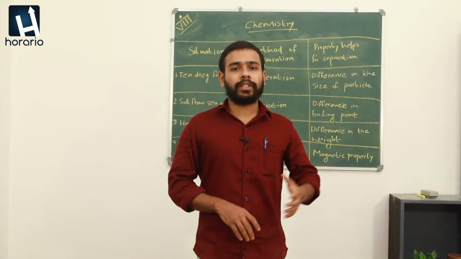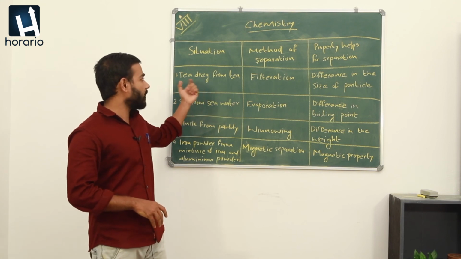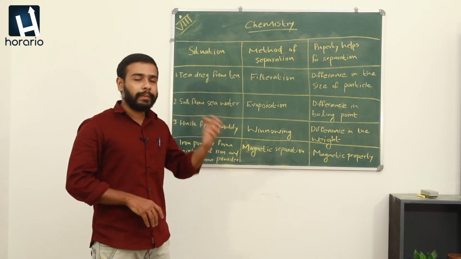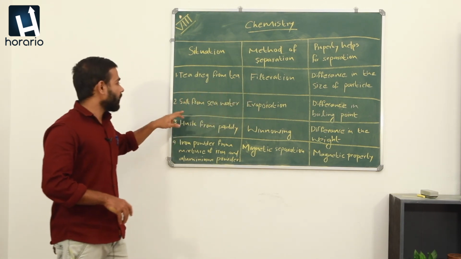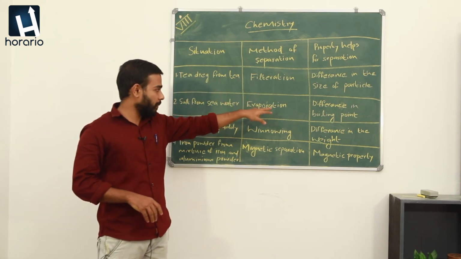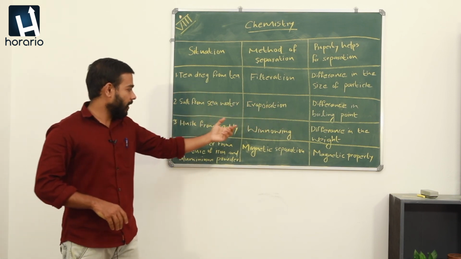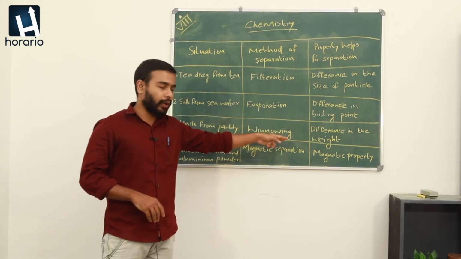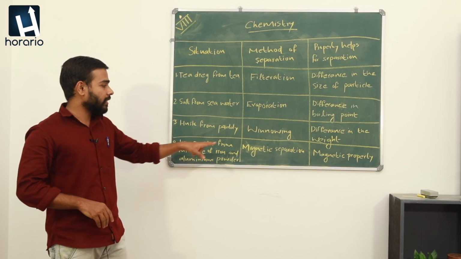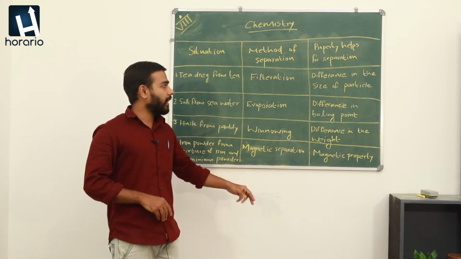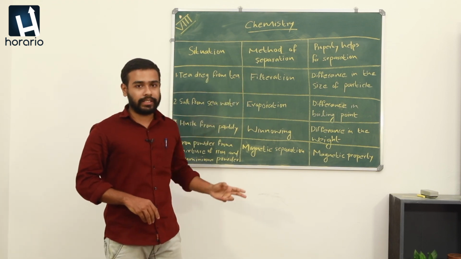Okay, these are some occasions in our daily life when we need to separate components from their mixtures. The tea drug from tea is separated by a method of filtration. The salt from seawater is separated by a method of evaporation. The husk from paddy is separated by a method of winnowing, and the iron powder from a mixture of iron powder and aluminum powder is separated by magnetic separation, and these are the properties that help for applying these methods.